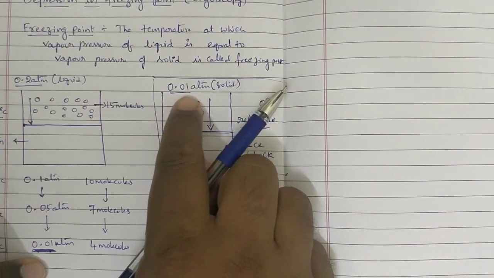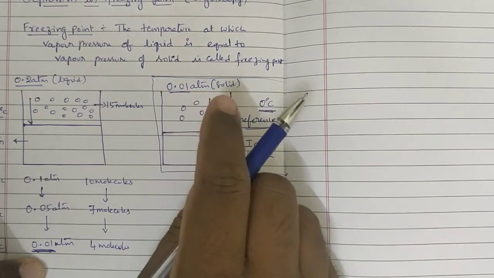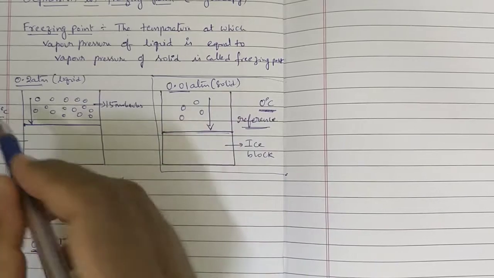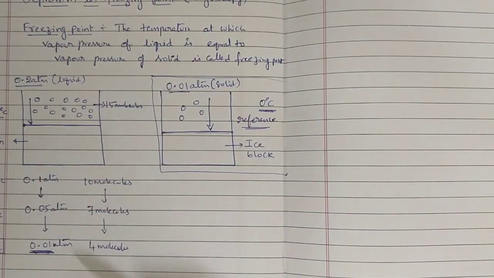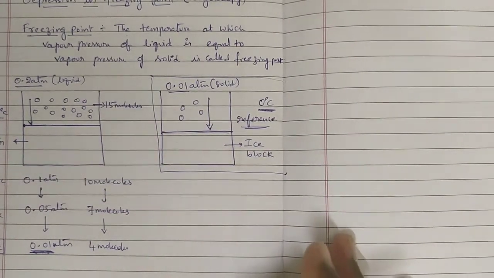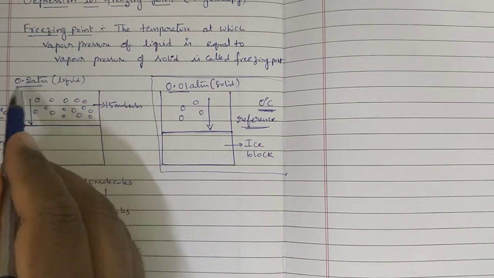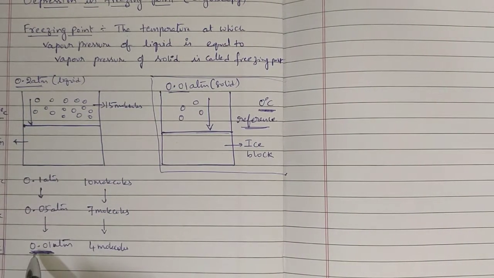For understanding solid vapor pressure, initially I told 0.01 atmosphere at 0 degree centigrade. So for equalizing that liquid vapor pressure with the solid vapor pressure, we need to decrease the temperature. The temperature at which liquid vapor pressure becomes equal to solid vapor pressure is called freezing point.